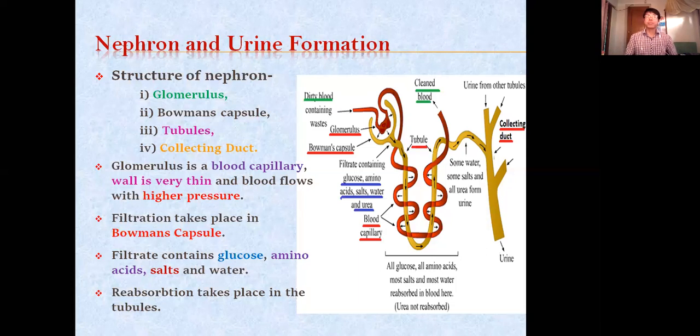At the same time, urine formation. Describe the process of urine formation. These things only you need to write. First, you have to write the structure of this nephron. Second part, you have to write the function of the nephron. Okay, next.